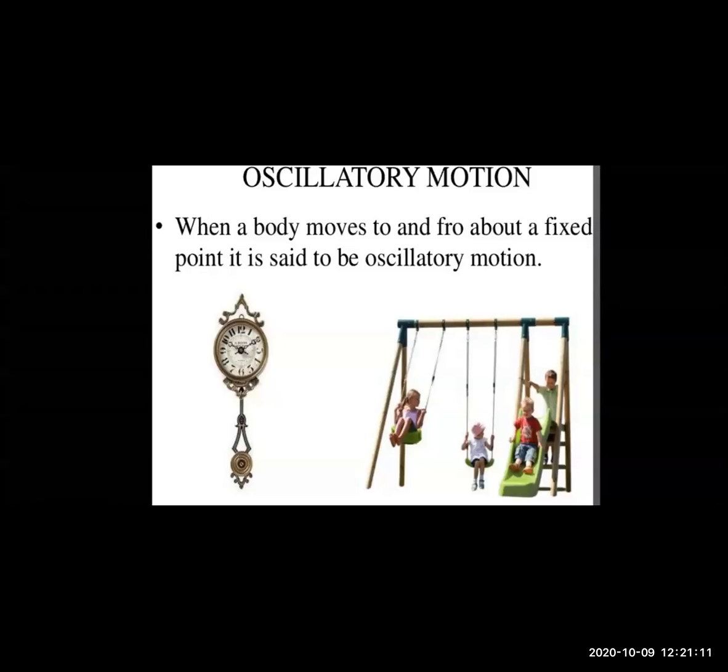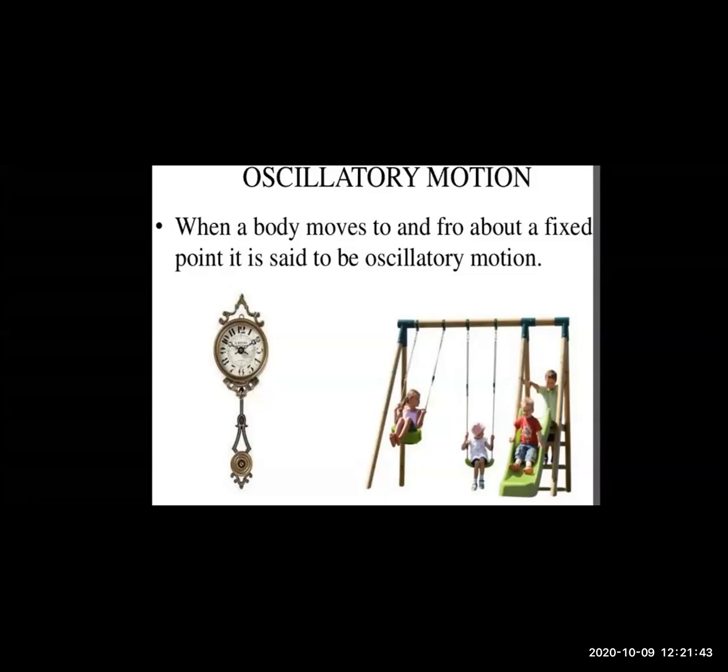The clock's minute hand is also going to and fro. If the hand is at 12, it moves and comes back towards the 12. So that is known as an oscillatory movement. These are the two best examples to understand what oscillatory motion is.